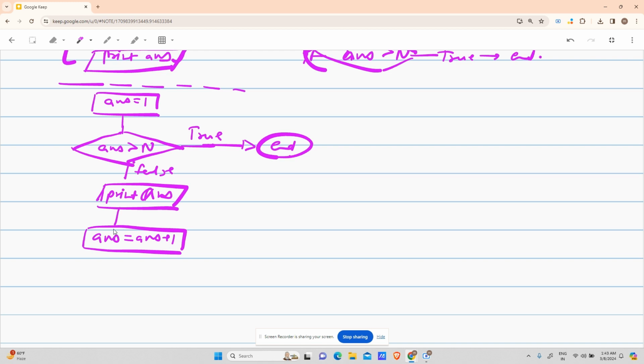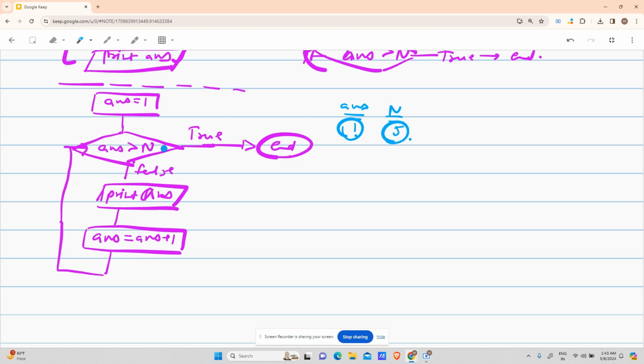After that, what will you do? Answer equals answer plus 1, and then you go back to this step: is answer greater than or equal to n? So let's see what is happening right now. Your answer actually contains 1, and your n actually contains 5.